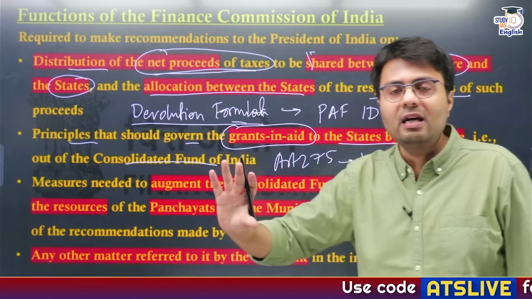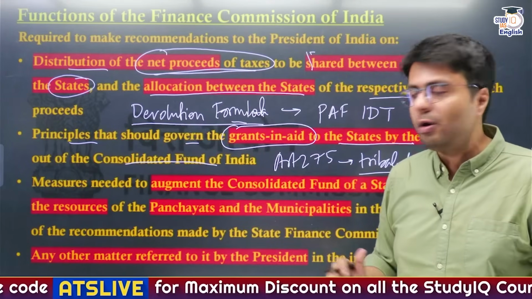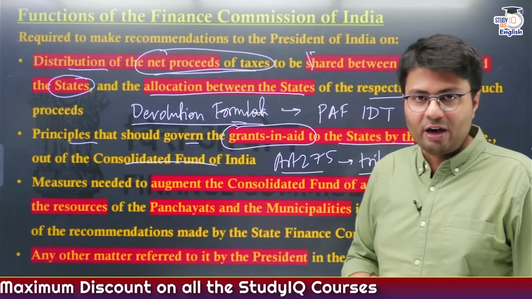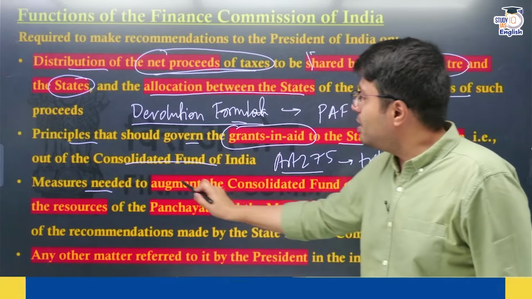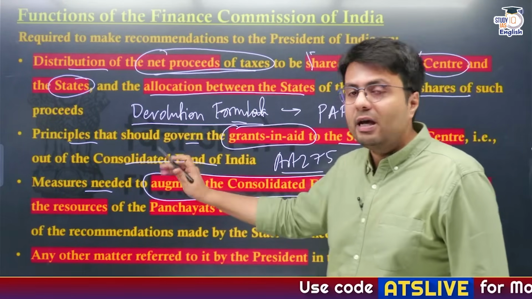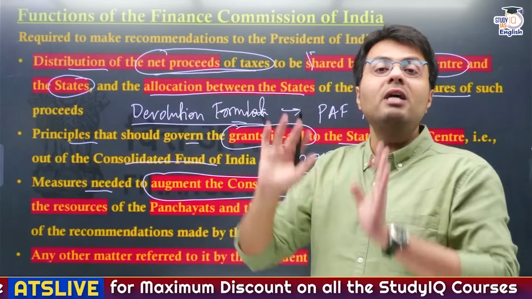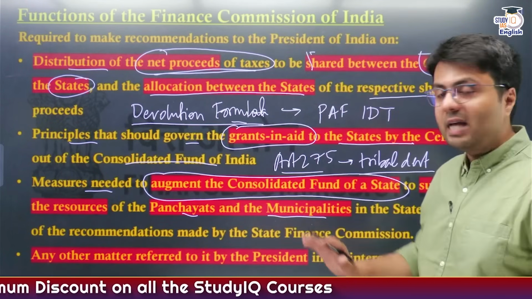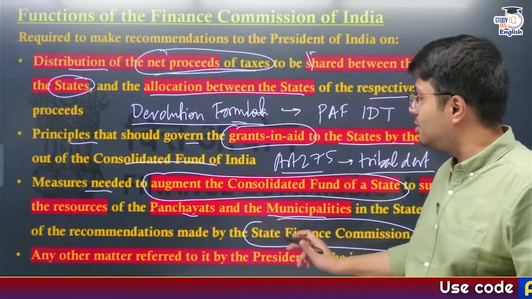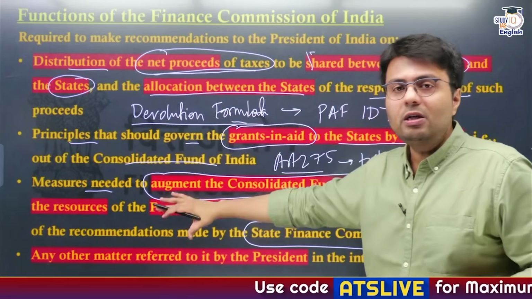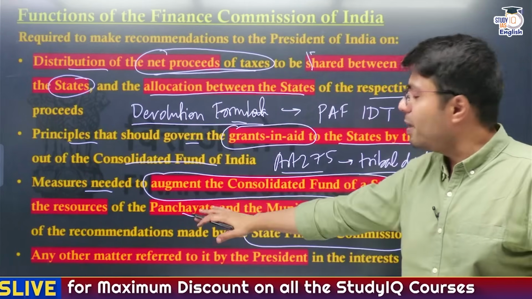Grant in aid is money that is given in one direction by union government, and this is not expected to be returned by state governments who are receiving these funds under Article 275. Further, the Finance Commission also recommends the measures you need to take so as to augment the consolidated fund of a state, because from the consolidated fund of state, the state governments devolve certain funds to the Panchayati Raj institutions and the urban local bodies, and these funds are given on the recommendation of State Finance Commission, not Union Finance Commission. So the Union Finance Commission also decides what further measures you can take to devolve more funds to the local bodies of panchayats and municipalities.